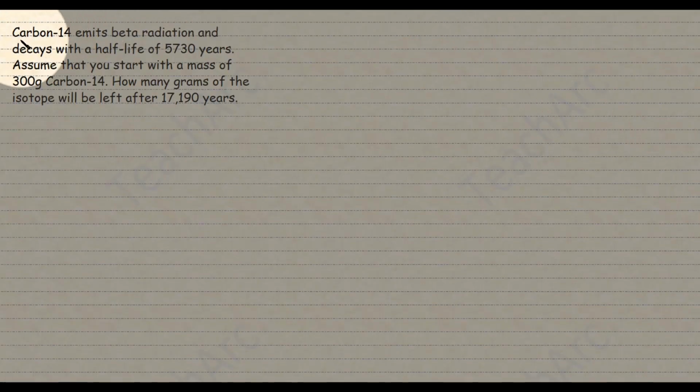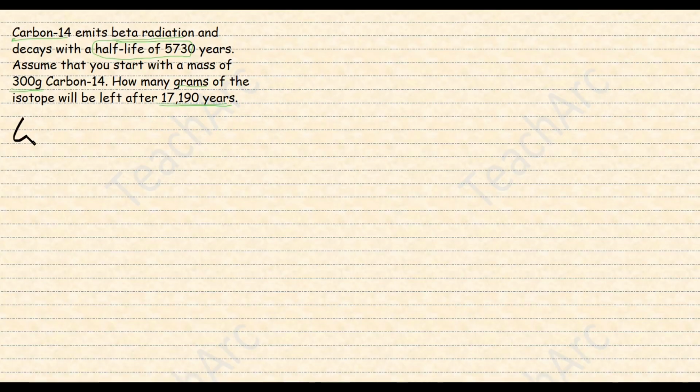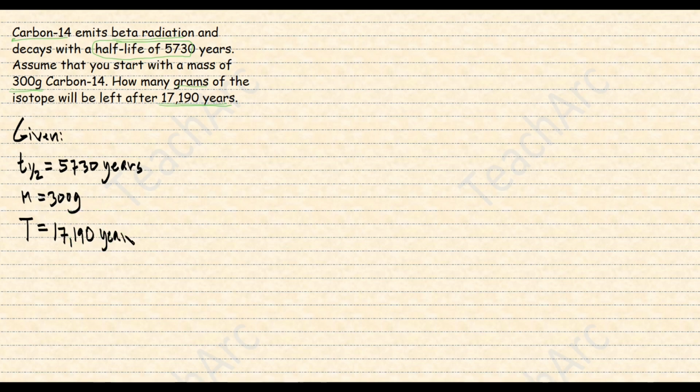Let's try this one. Carbon-14 emits radiation and decays with a half-life of 5,730 years. Assume that you start with a mass of 300 grams of carbon-14. How many grams of this isotope will be left after 17,190 years? First, we identify the given. We have the half-life of carbon-14 to be 5,730 years. The initial amount, 300 grams. The time or period is 17,190 years.